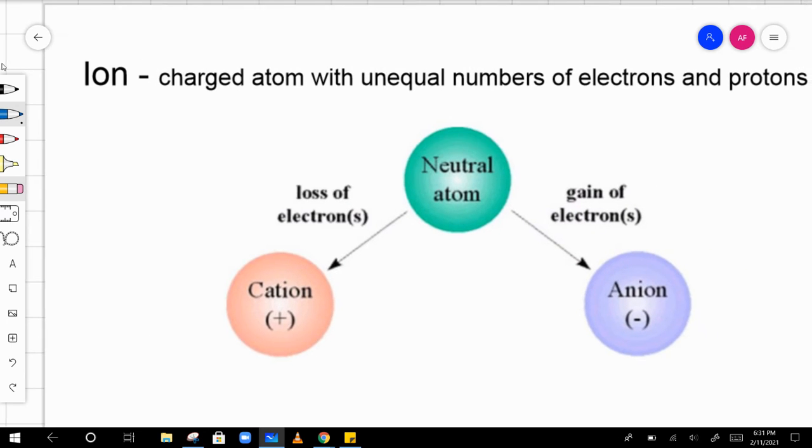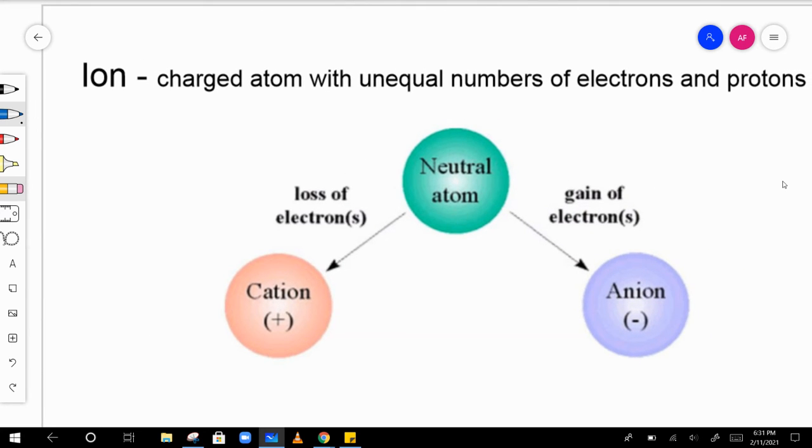So ions, again, are charged atoms with unequal number of electrons and protons. Okay, so if we have a neutral atom, so an atom that has an equal number of electrons and protons, so their positive charges and negative charges are equal to each other, so there is no charge overall. That's why we call it neutral. Okay, no charge overall.